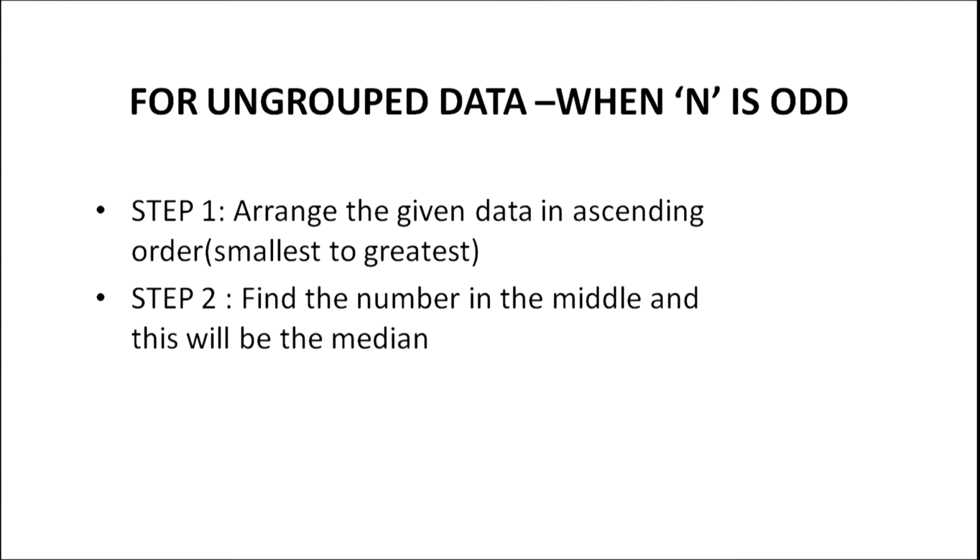Step 1. Arrange the given data in ascending order, or we can do it in the reverse order, which means we can arrange the data even in descending order. If it's in ascending order, arrange the data from smallest to greatest, and if it's in descending order, arrange the scores from greatest to smallest. Step 2. Find the number in the middle, and this will be the median for the given set of scores.